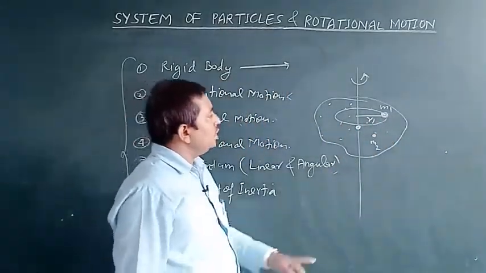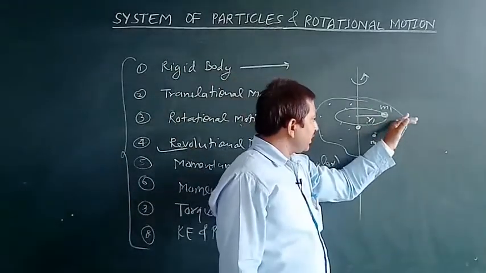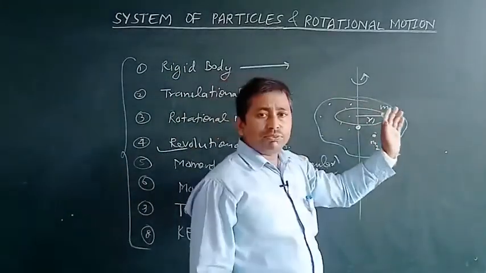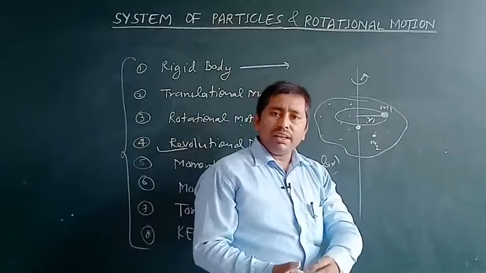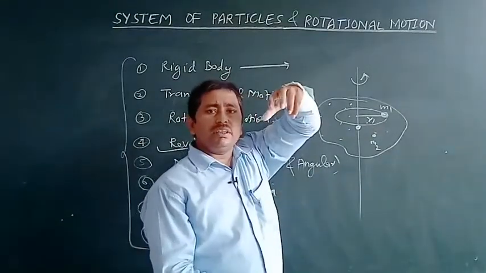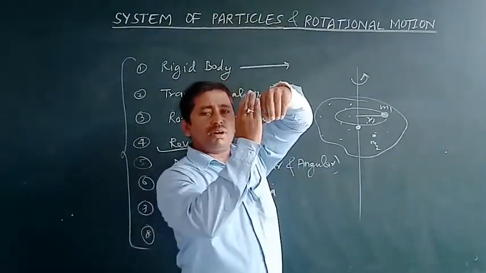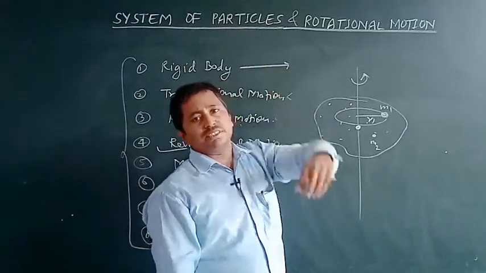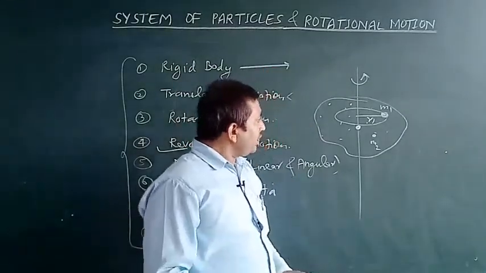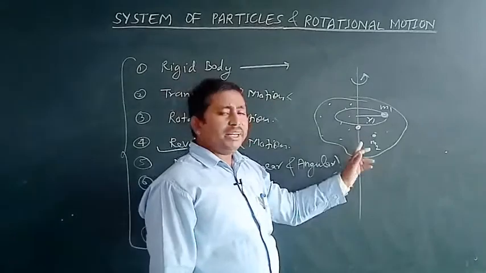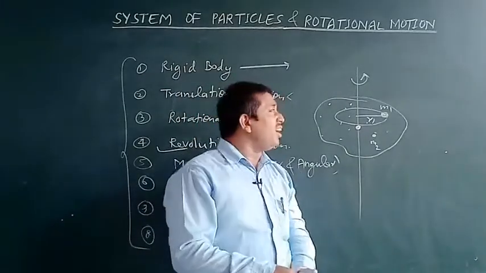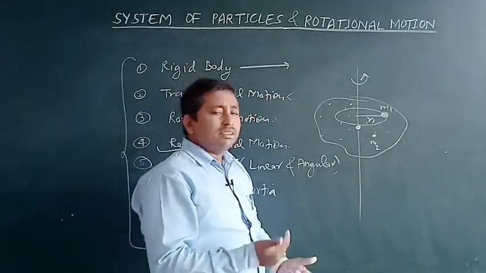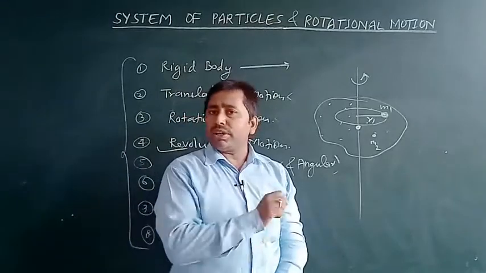All the constituent particles of this object perform a revolutional motion, while in general the total body possesses rotational motion about its own axis. And if the center of mass of the body lies on the axis of rotation, then the rotational motion is pure rotational motion.